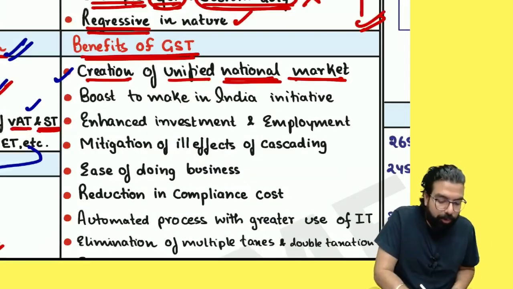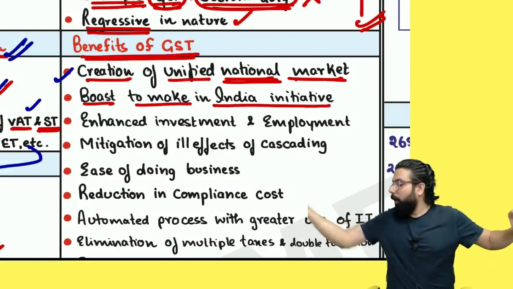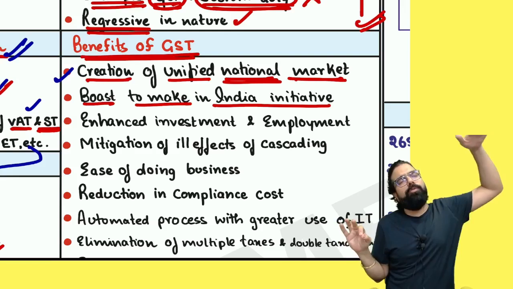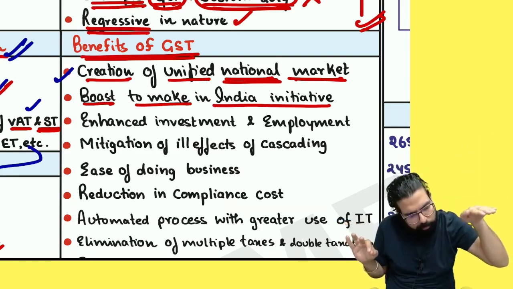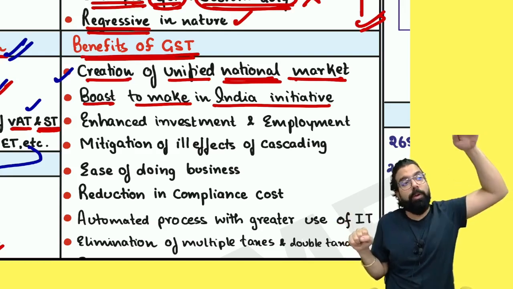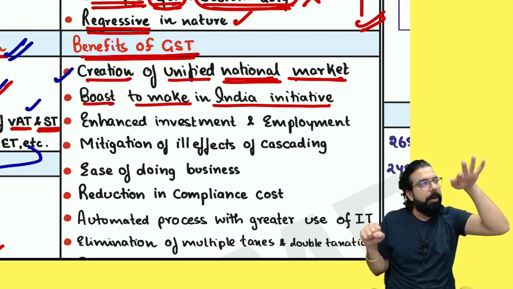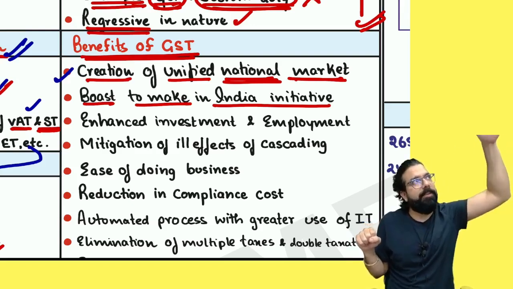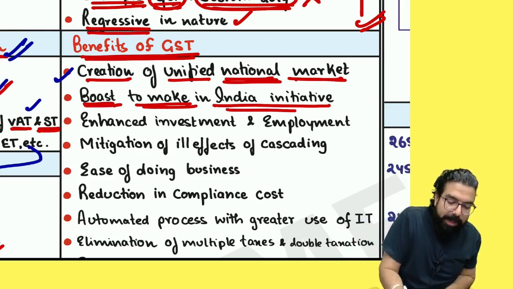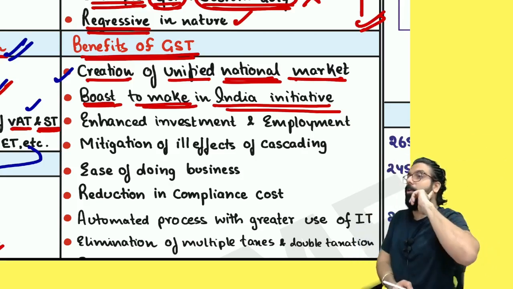Okay, a boost to the Make in India initiative. Now tell me one thing. If I buy anything and I get credit, will my cost go up or come down? It comes down, because when you are getting the credit, cost will always come down. When your cost comes down, is making goods in India expensive or cheaper? And hence there will be a boost to the Make in India initiative, because making in India will become cheaper. Is my point clear to all?